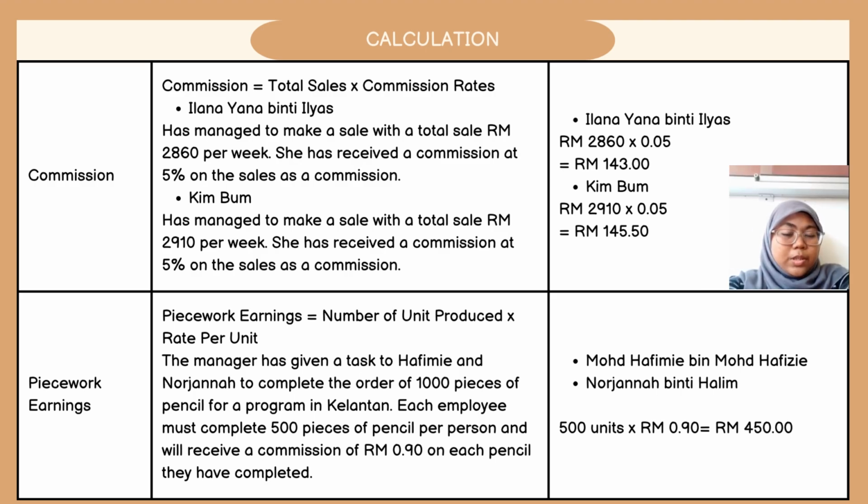Next, piecework earning. For example, the manager has given a task to Hafimi and Rojana to complete an order of 1,000 pieces of pencil for a program in Kelantan. Each employee must complete 500 pieces of pencil per person and will receive 90 cents on each pencil they have completed. How much do they get? Piecework earning equals 500 units, which is the number of units produced, times 90 cents, which is the rate per unit, equal to 450 ringgit each person.